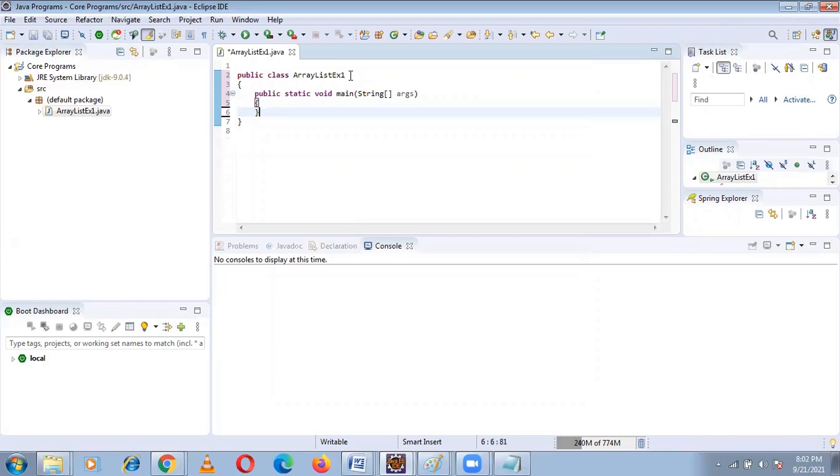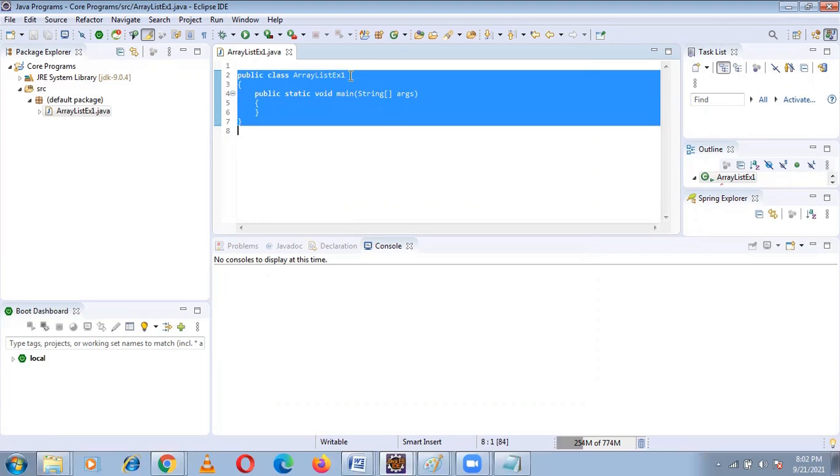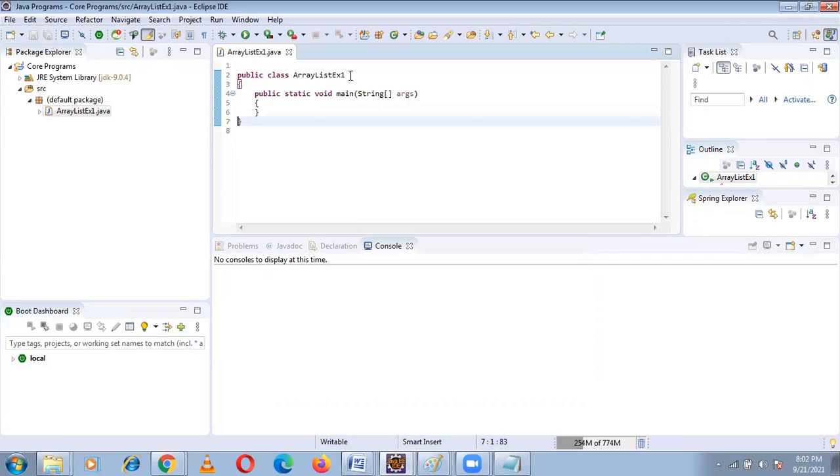Okay, see. In Notepad, you need to write the main method and everything like that. But here you don't need to write the main method. You don't need to write this public class, all these things. This editor gives you some of the features, like giving the main method and writing all these classes.